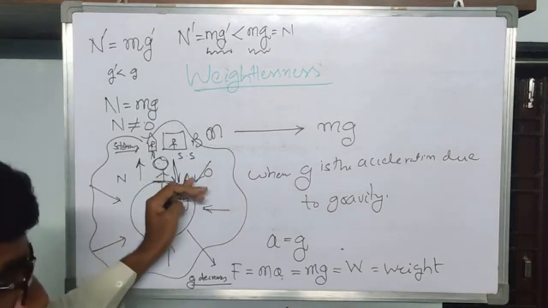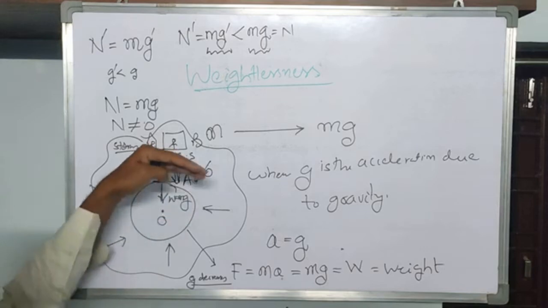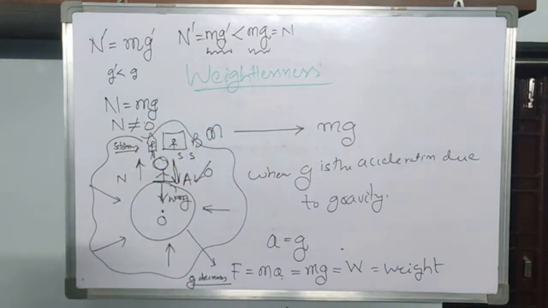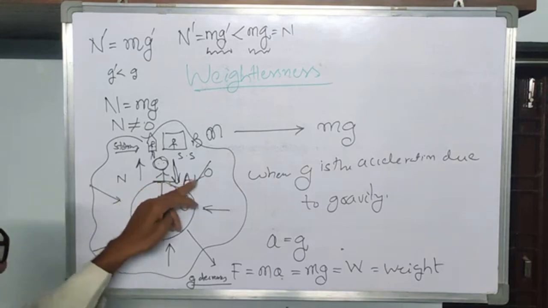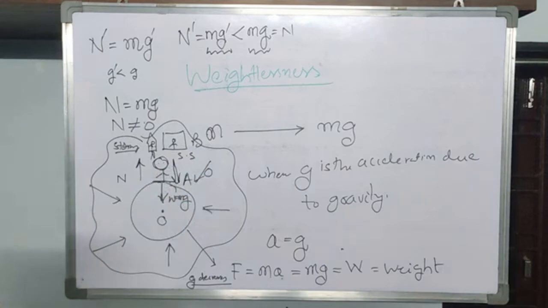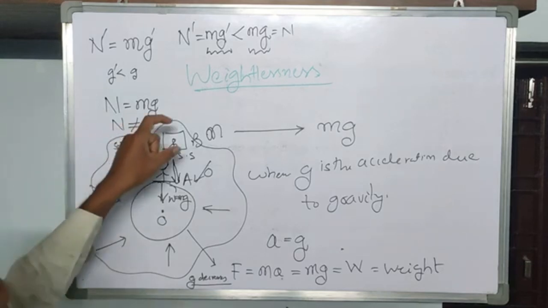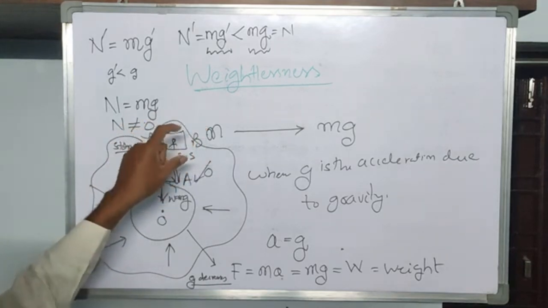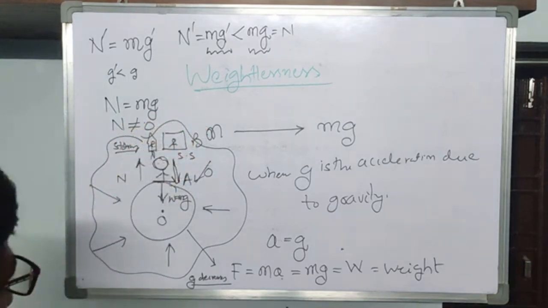Position A is very near to the Earth's center, position B is somewhat away from the Earth's center. That's why the acceleration due to gravity at position A is large compared to the acceleration due to gravity at point B. So naturally, a person standing at position B feels somewhat less weight compared to the weight at position A.